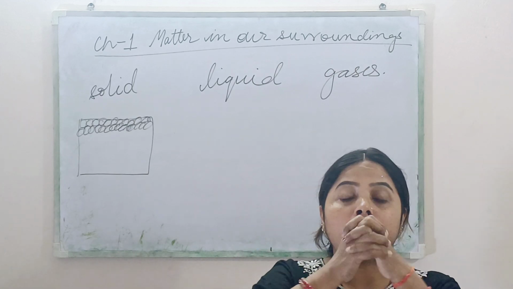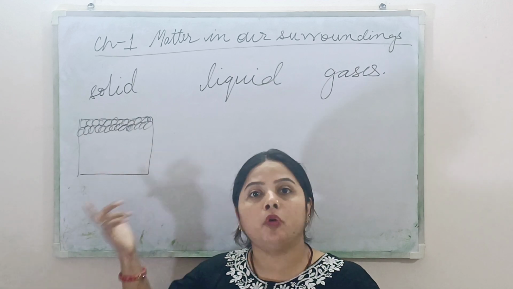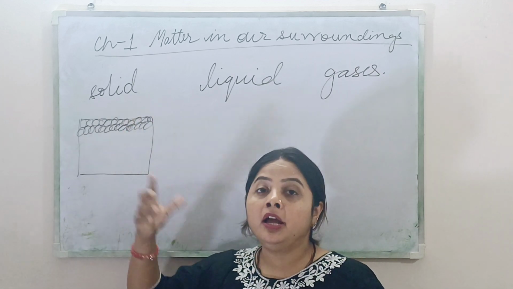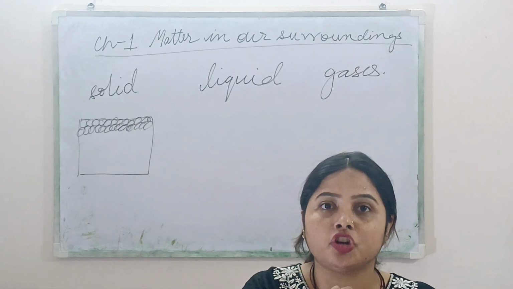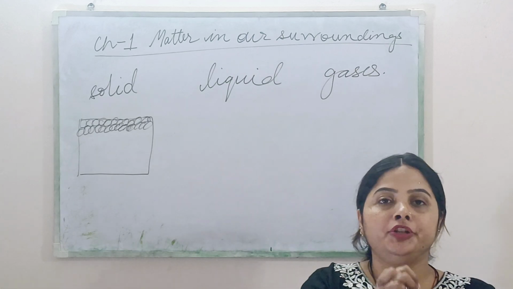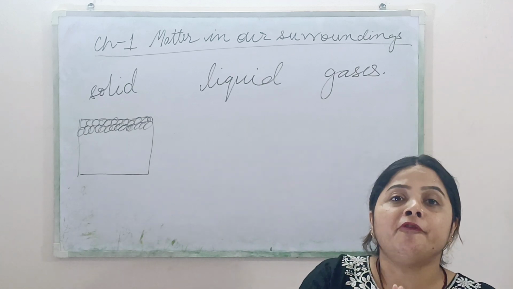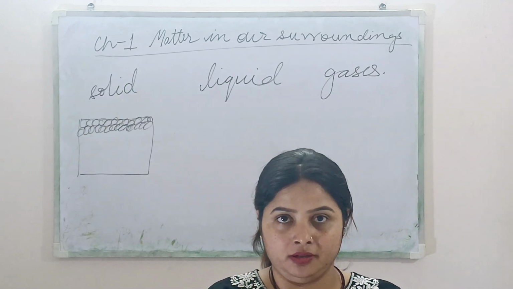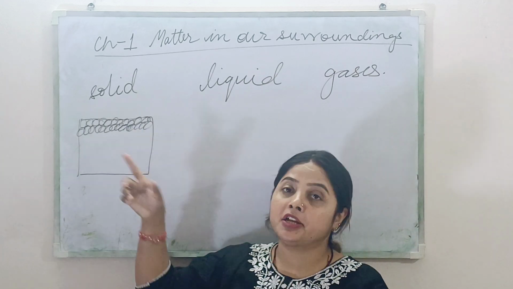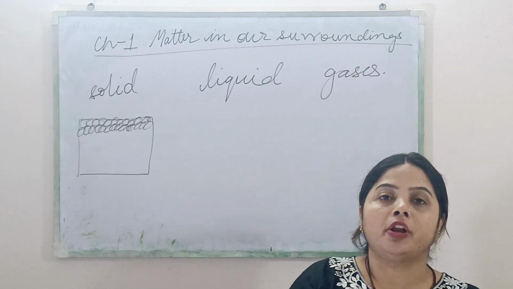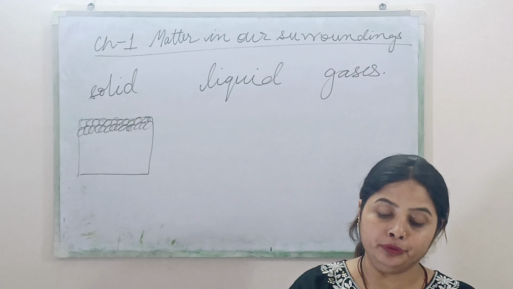You know that all matter is made up of particles. Particles means atoms and molecules. So in solid, the atoms or molecules are very closely packed with each other. And when the molecules or particles are very closely packed with each other, what will happen? It will become a rigid form. That is why we say solids are rigid, rigid in shape and size. Since the molecules or particles are closely packed, solids have fixed shape and fixed volume. I hope this is clear to you.